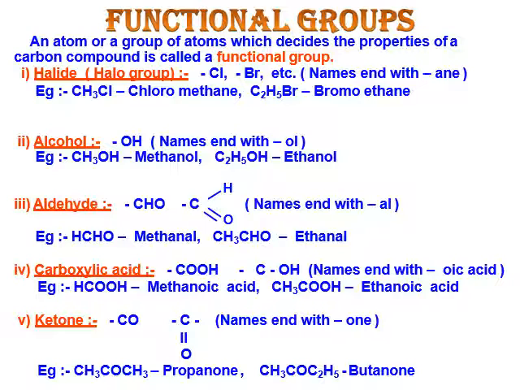Ketone, CO, C double bond O, name ends with one, like CH3COCH3. It will be propanone, having three carbon, that's why propanone. CH3COC2H5 is butanone, having four carbon in the compound, that's why it is known as butanone.